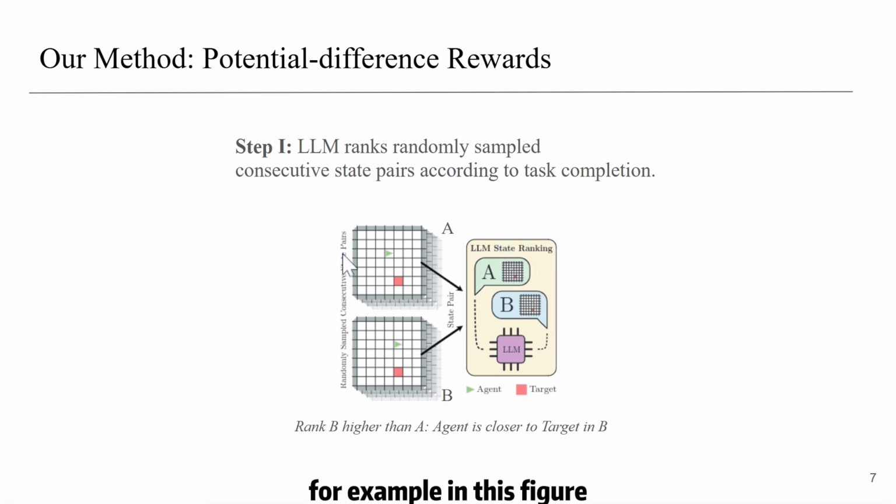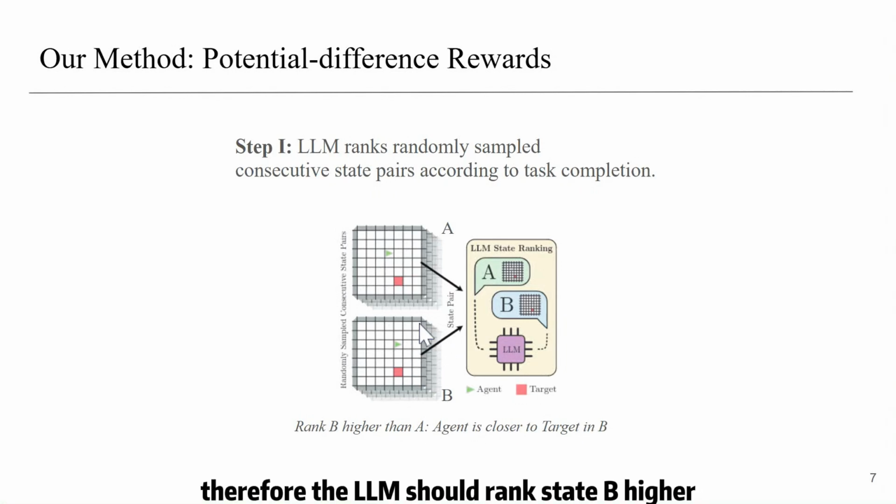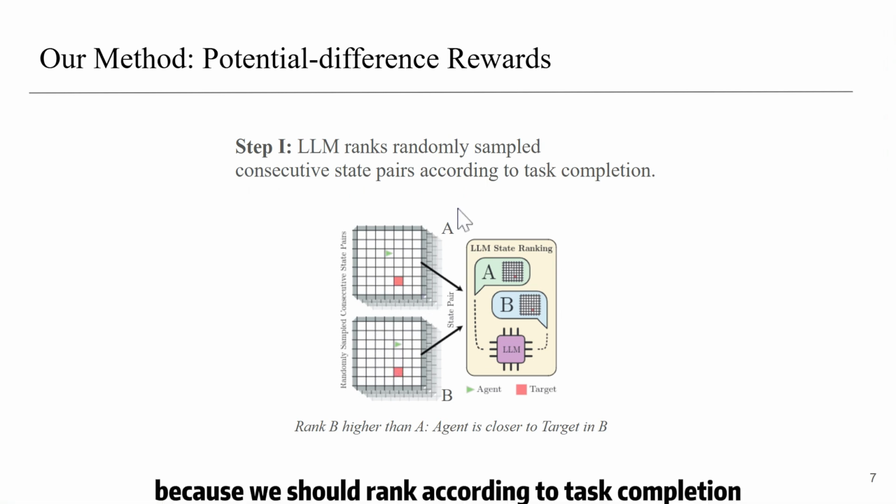For example, in this figure, the LM should rank state B higher than state A, because in these 2 states, the green agent is moving towards the red target, and in state B, the green agent is closer to the red target. Therefore, the LM should rank state B higher, because we should rank according to task completion.